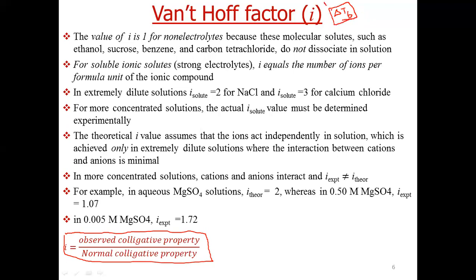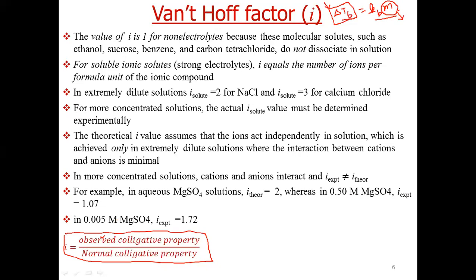This is called experimental determination of delta TB. So this is called the observed colligative property. And we also had a formula, delta TB is equal to Kb into m. Now this is the theoretical formula. If we know the molality of the solution, we can easily find it because when we make a solution, we know how much solute we have used and how much solvent.